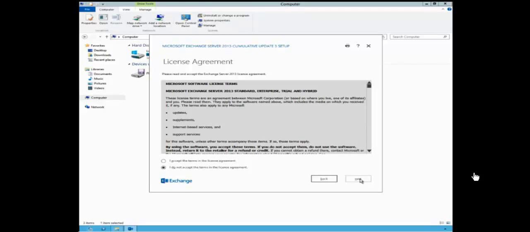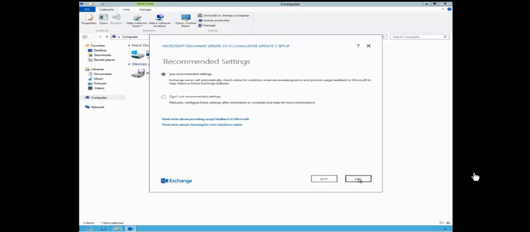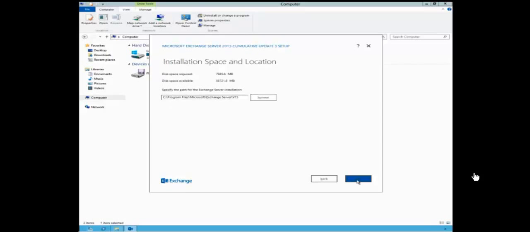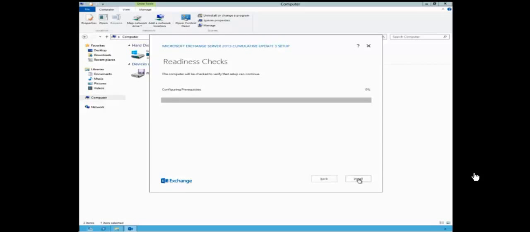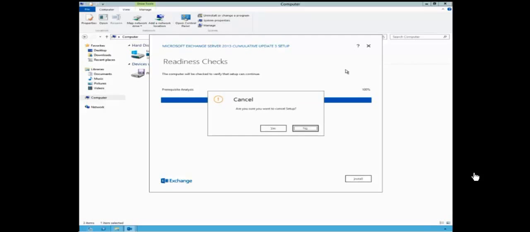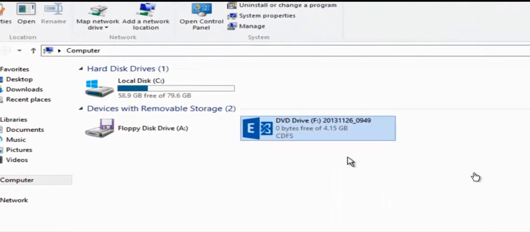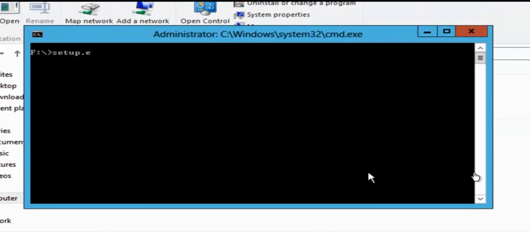I accept the terms of the license agreement. Next, use recommended settings, and we choose which server roles we will install. Readiness check, and now we push the cancel button and begin installing Exchange in silent mode.